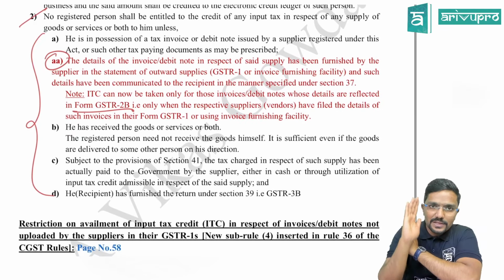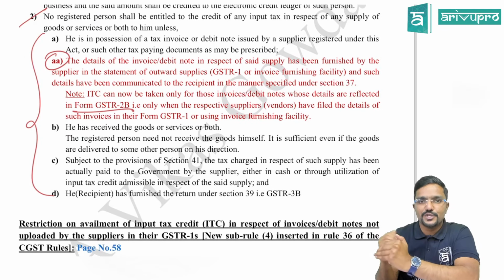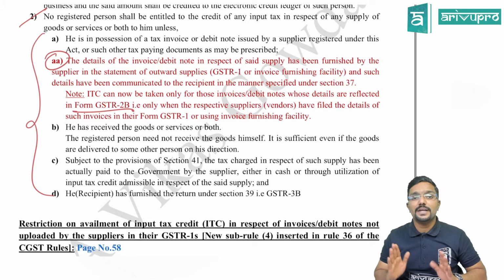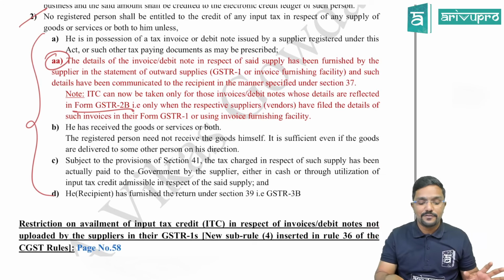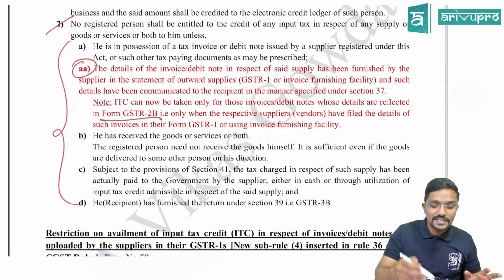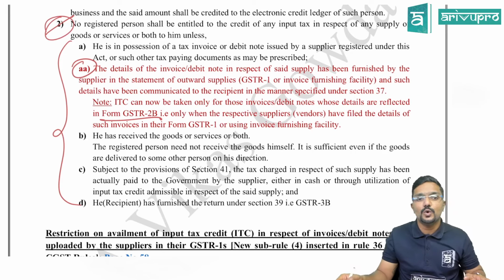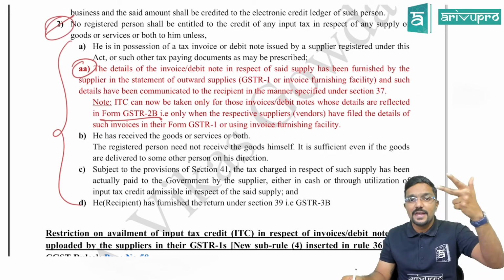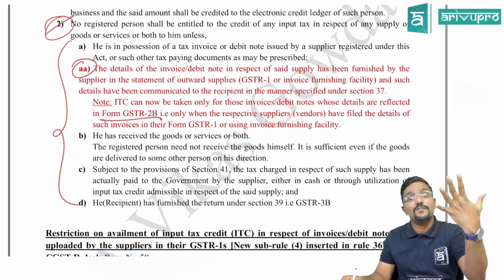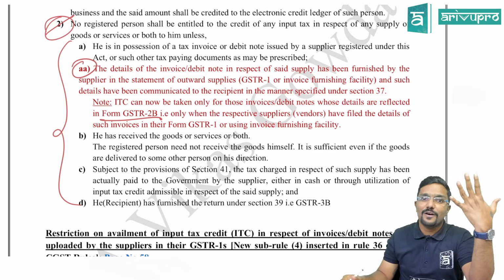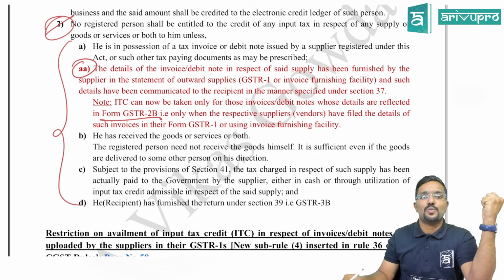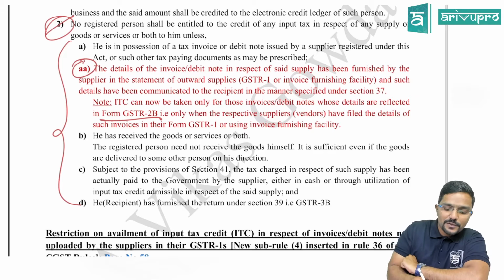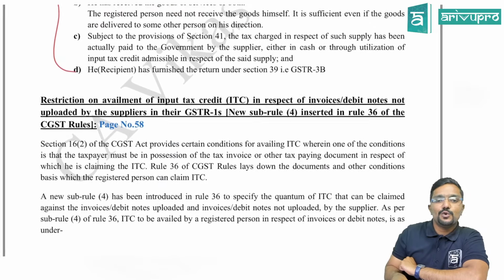And please keep one thing in your mind, because you can get an MCQ question on all this. That is, all the conditions have to be satisfied. It's not enough if only one or two is satisfied. For example, here totally 5 conditions are there under subsection 2. That is A, B, C, D. All 5 have to be satisfied. Please be careful with it. Clear? Yes.